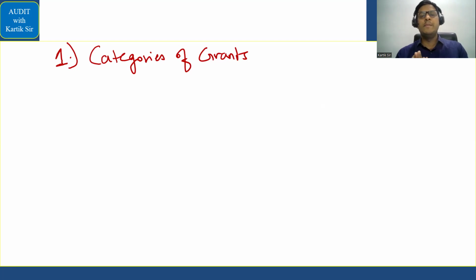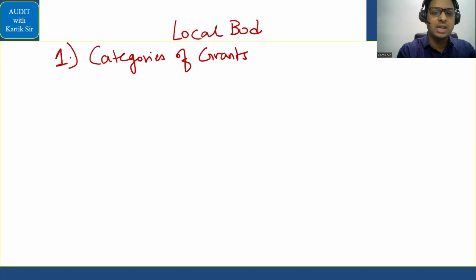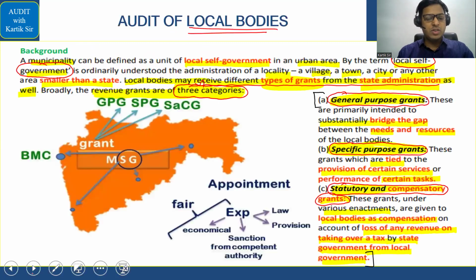So students who are doing this chapter with me for the first time should always know the spread of this chapter properly. Spread का मतलब क्या है कि सर अगर एग्जाम में लोकल बॉडीज का क्वेश्चन आया, तो लोकल बॉडी का क्वेश्चन कौन से प्रकार का आ सकता है? What all questions can come from this local body part? So first is categories of grants. Categories of grants आपको मिलेगा यहाँ पे.